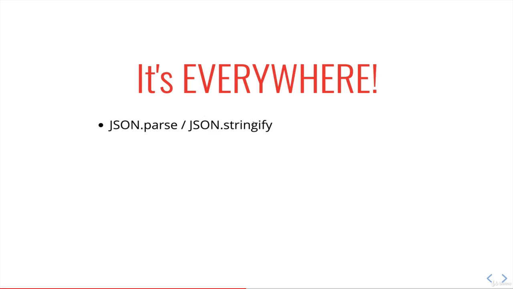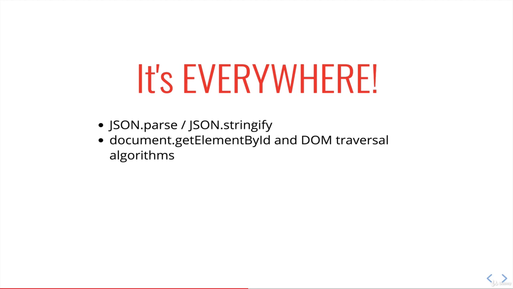Those are two examples, json.parse and stringify. Document.getElementById and DOM traversal algorithms. So remember that the DOM is this tree structure where we have all these nested things. They could be 100 layers nested, a div inside of a div inside of a div. And if we're trying to search through all of them, one popular approach is to write code that does it recursively.